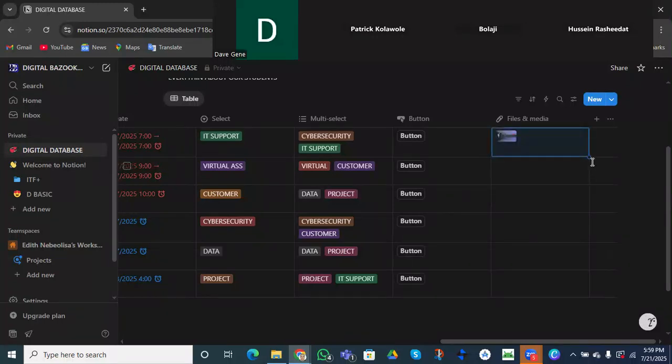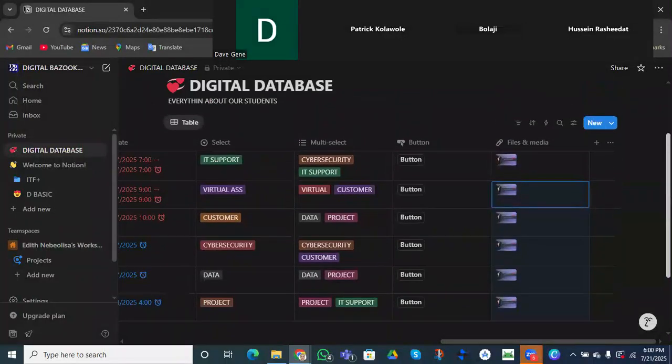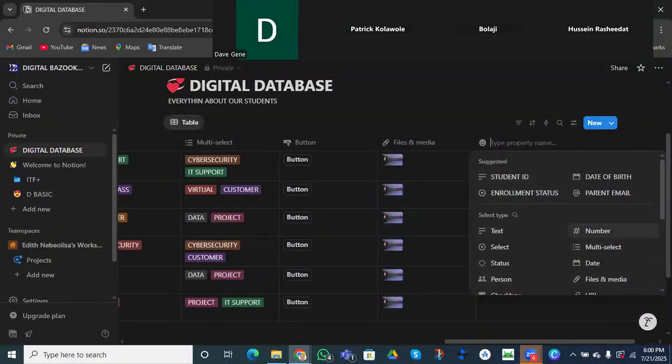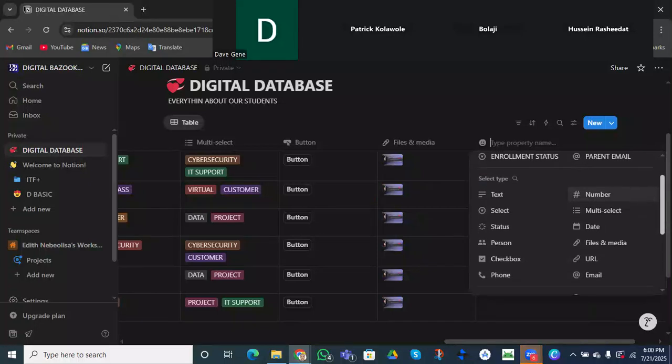Do you understand? So you can add all the files for all the students. I want it all down, right? So I've added all the files, so they will be able to see everything about our IT support. So these are our properties, right?